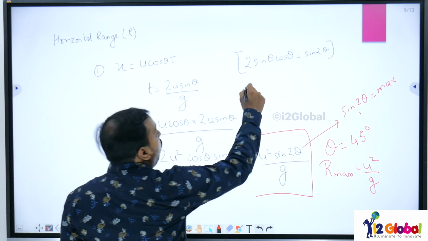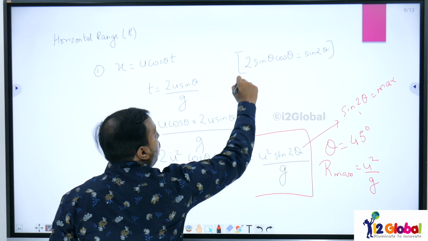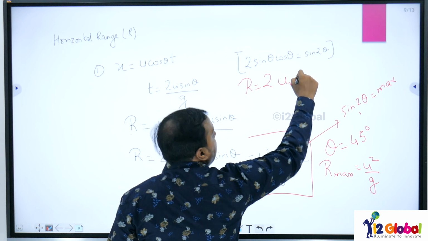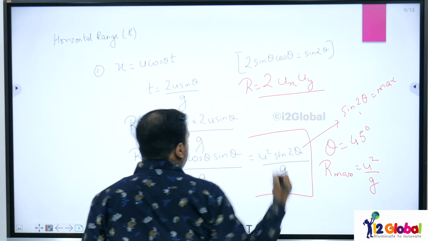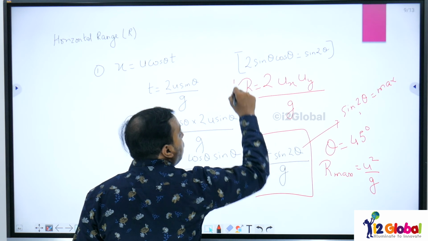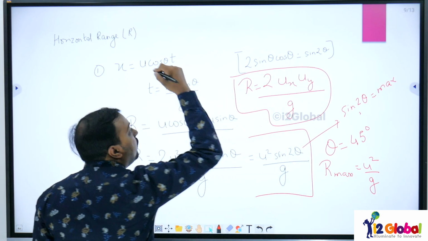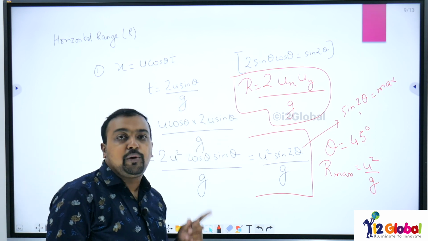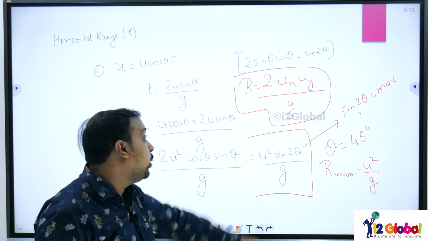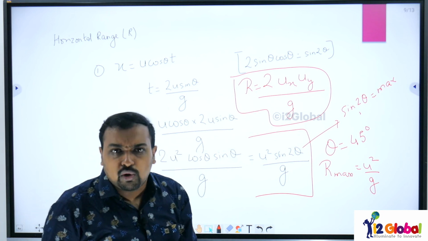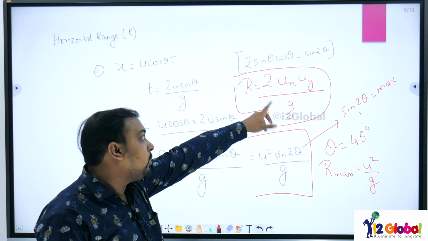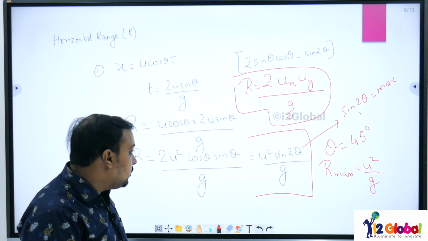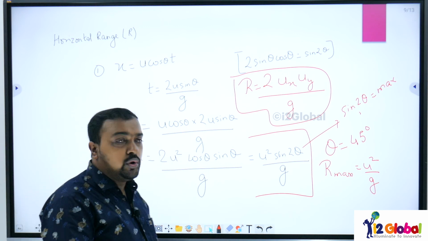This range I can also write down as 2 times of initial velocity in the x direction, initial velocity in the y direction divided by g. This will be the value of range. Why I am writing down like this? Because in some of the MCQ questions they can give you initial velocity in the x direction, initial velocity in the y direction. So if you know this formula, it will be very easy for you to find out the value of the range. Okay students, so I hope all these things would be clear to you.